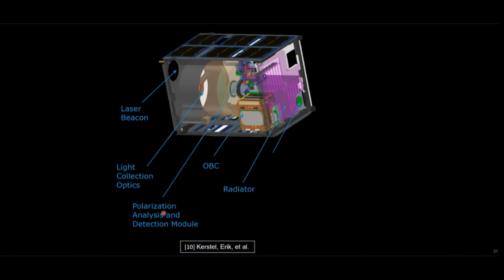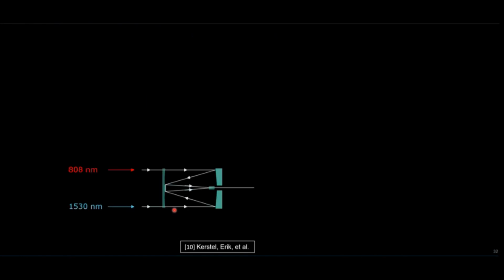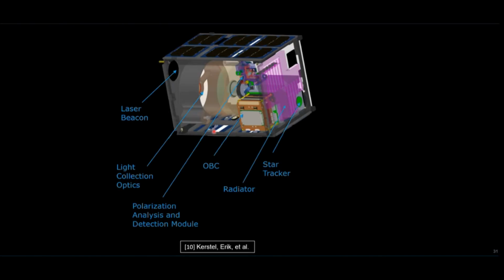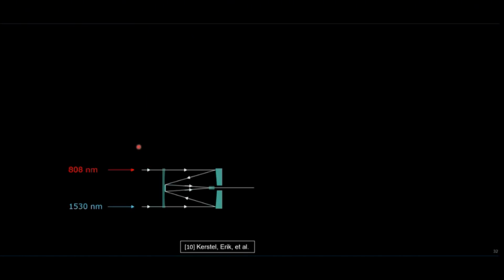So let's go a bit deeper into this polarization analysis and detection module and see how it actually detects and analyzes the particles for the BB84 protocol. All right. So, especially the design of the Nanobob satellite. The polarization analysis and detection module, I think, would be more or less similar for many future missions of quantum communications, because it's governed by fundamental physics. That's the reason I chose to speak exactly about the Nanobob satellite, because the information about it was really available on the internet. It's built by French and Swiss scientists from universities, so they publish all the information about the mission itself.